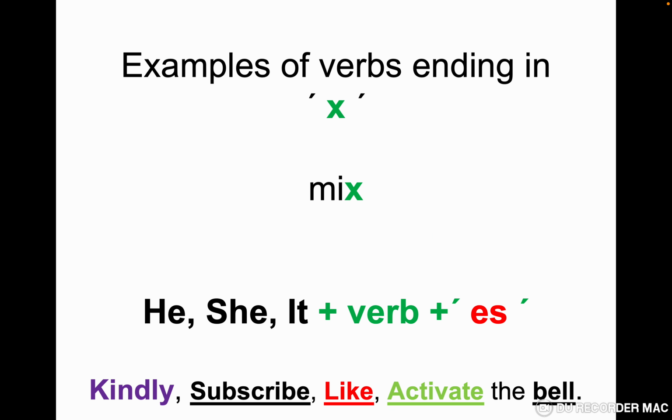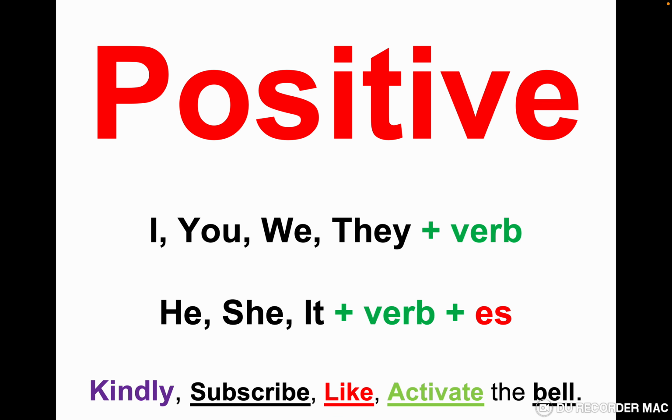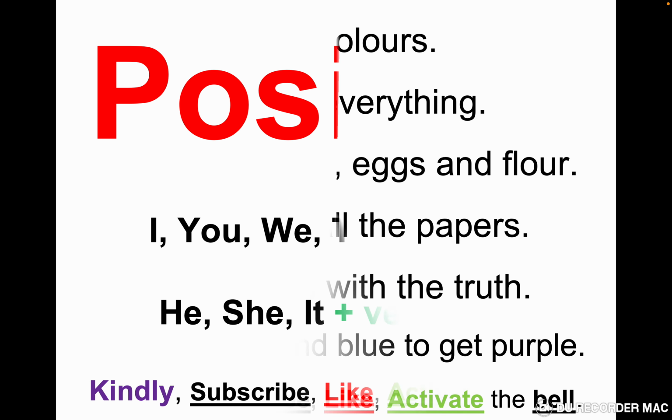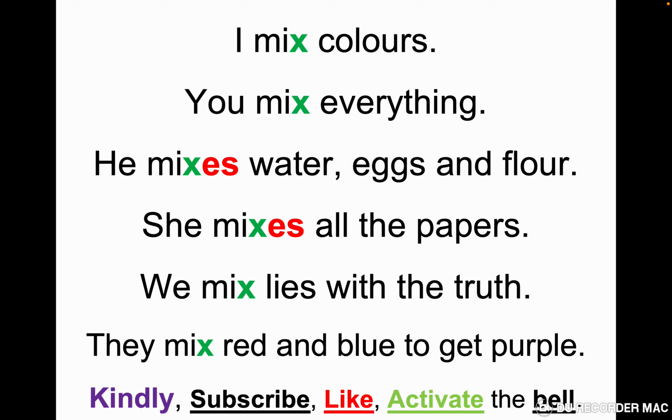In this slide, we are going to deal with the verb mix. Mix is to put two things together. Let's see the positive form. I mix colors. It means I put all the colors together. You mix everything. You put everything. He mixes water, eggs, and flour to make bread or a cake.